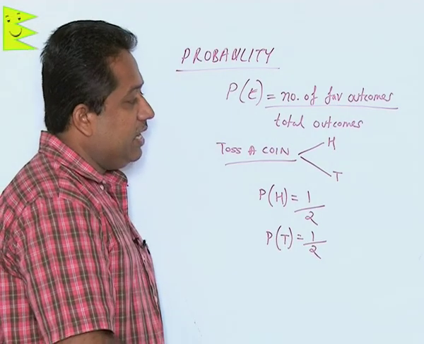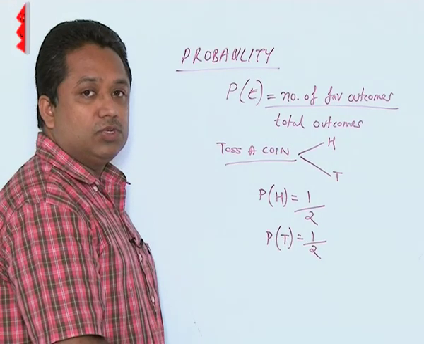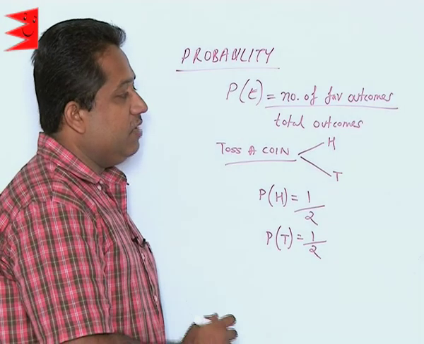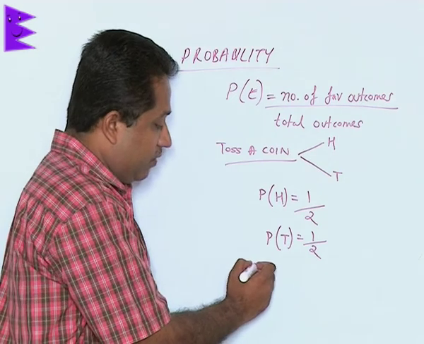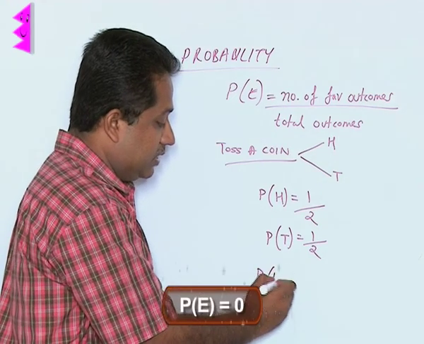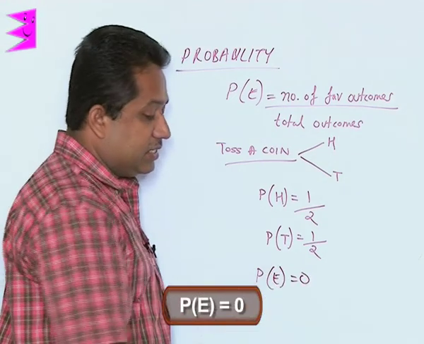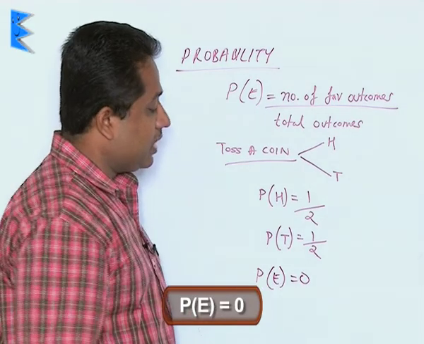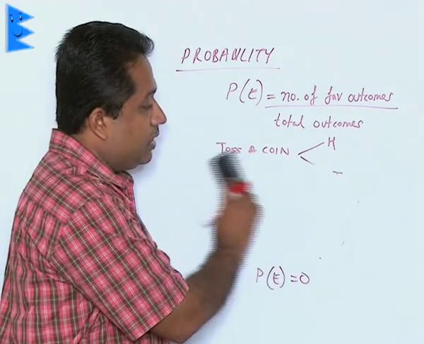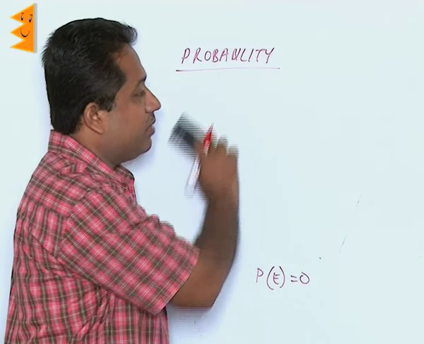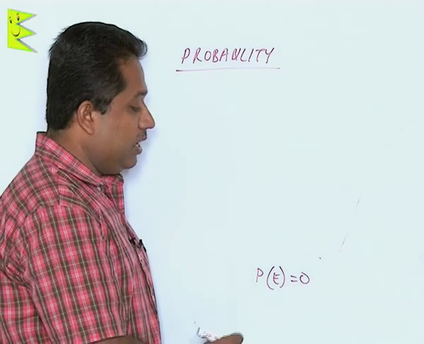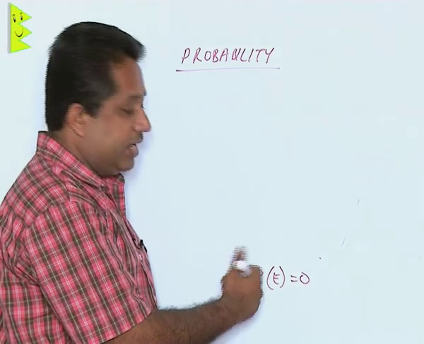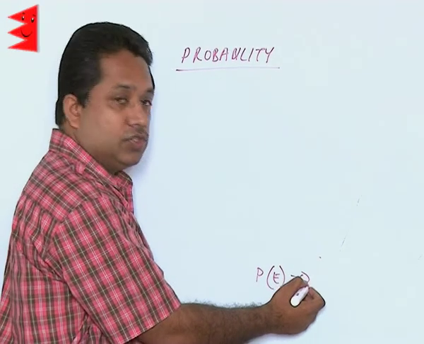Taking any event, we can make a conclusion that if the event is impossible to occur, then the probability of that event will be taken as 0. 0 indicates that this event can never occur. For example, the sun can never rise from the west. We know that the sun rises from the east. So the probability that the sun rises from the west will be 0.